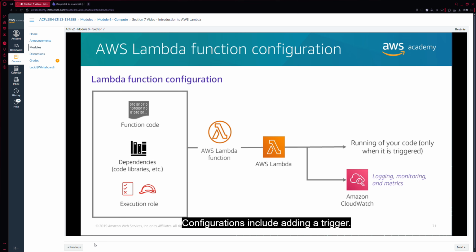Next, you configure the function. Configurations include adding a trigger. You specify one of the available event sources. Add your function code, either by using the provided code editor or uploading a file that contains your code. Specify the memory in megabytes to allocate to your function. Optionally, specify environment variables, such as timeout, the specific VPC to run the function in, and other settings.